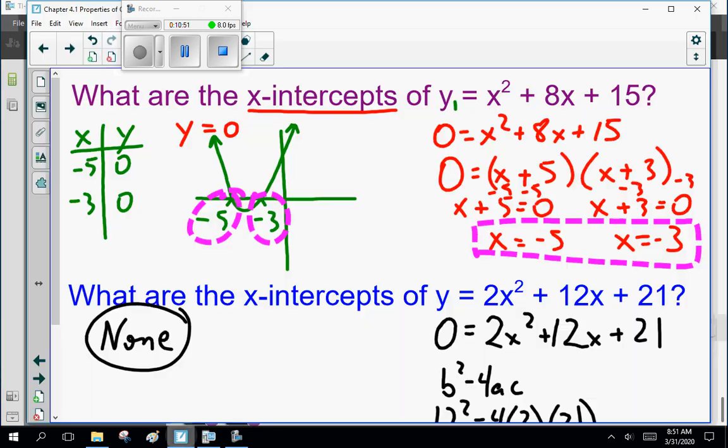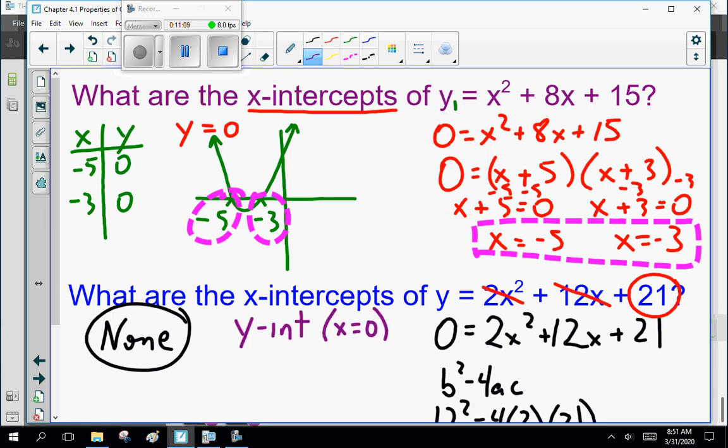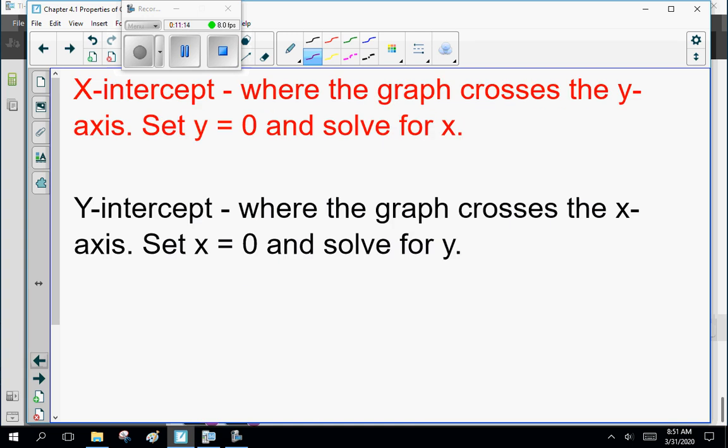Now note that carefully. Where else have we seen 21? It's the constant value. Because if x is 0, we're down to the constant value. Y-intercept, x is 0, is 21. Should stress that here. It's the constant value in the equation.